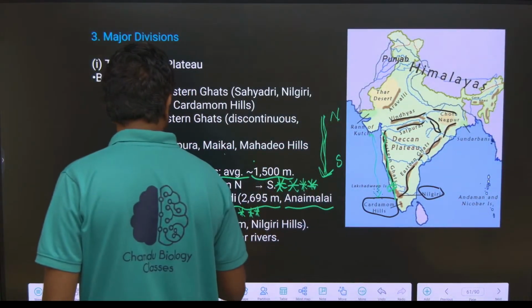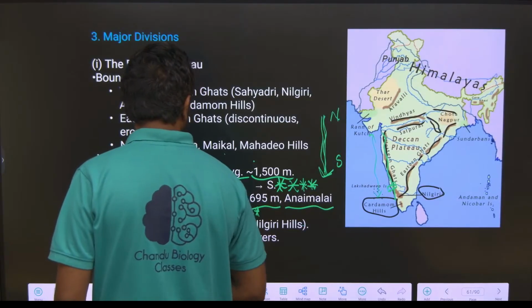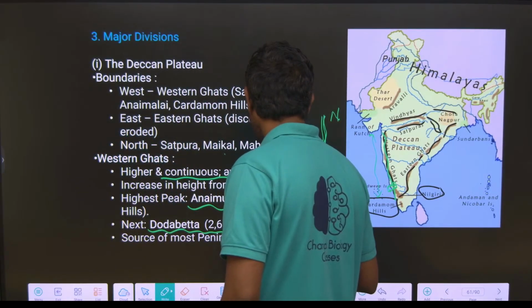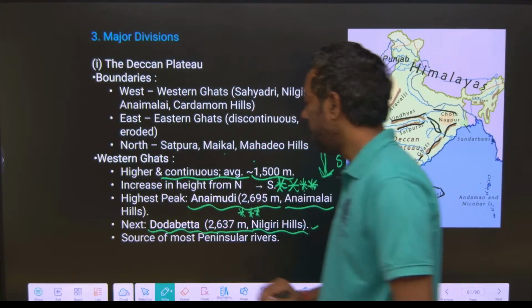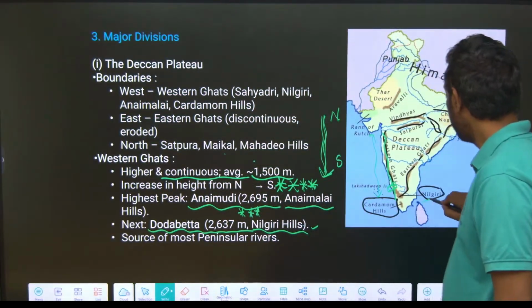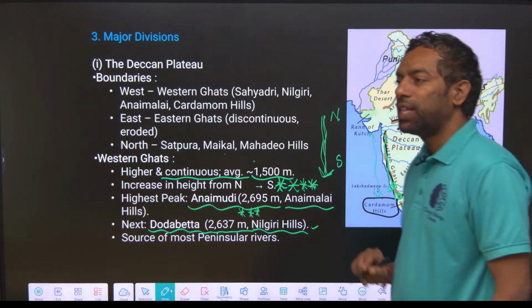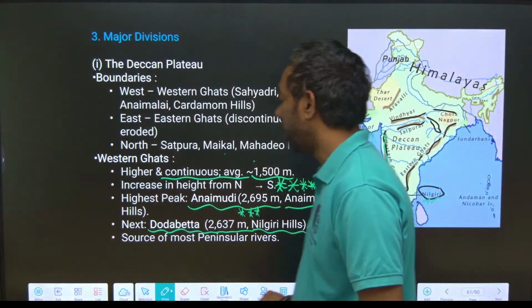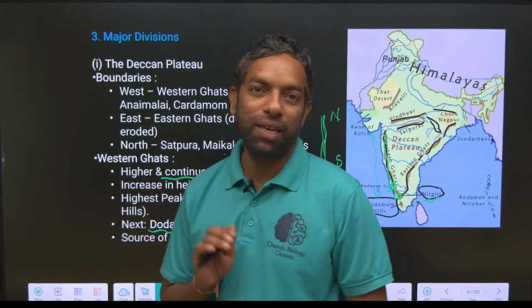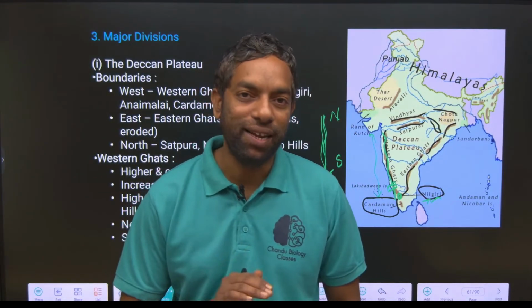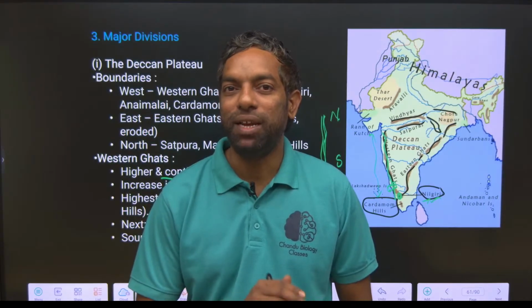This is also a Tamil Nadu place, 2637 meters, in what we call the Nilagiri Hills. This is the Nilagiri Hills. Doddabetta, Anamudi.